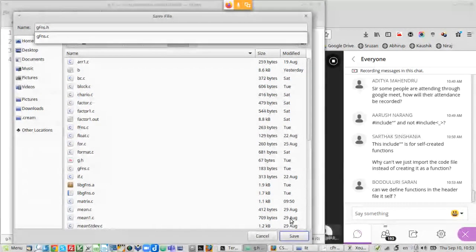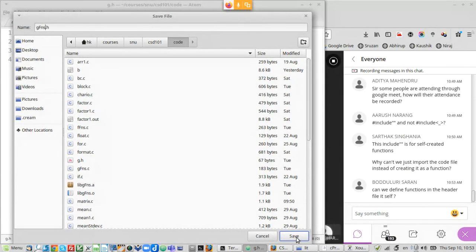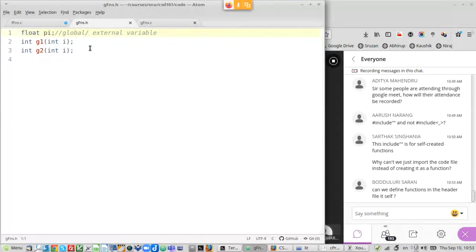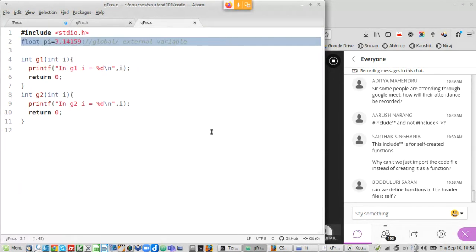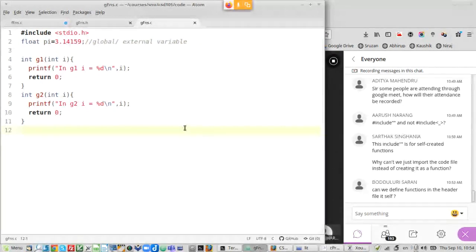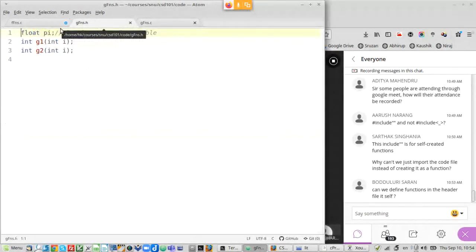All right. So now everything is clean, right? We are calling it gfunctions.h. You have the corresponding file, gfunctions.c, which is the implementation of all the header information.